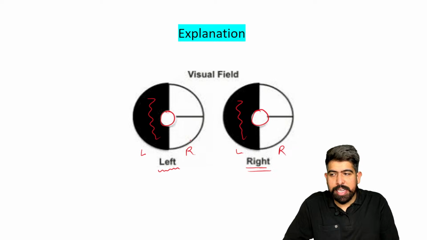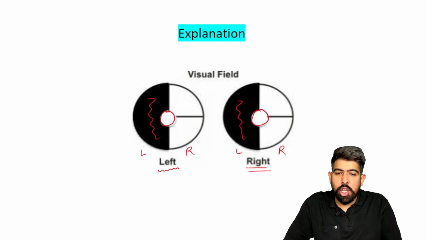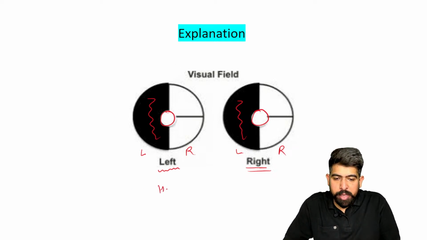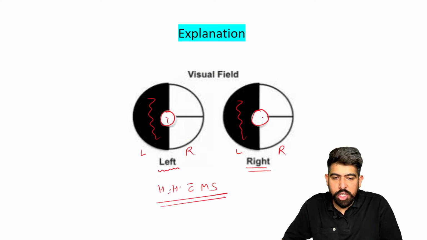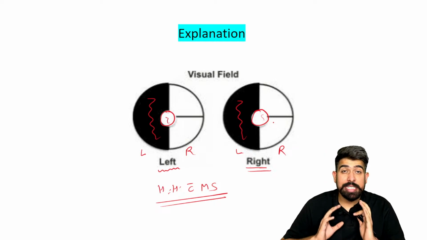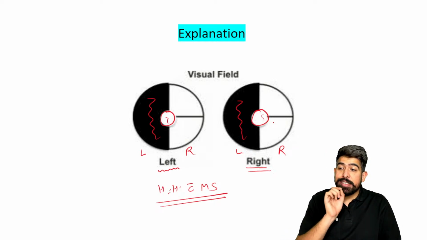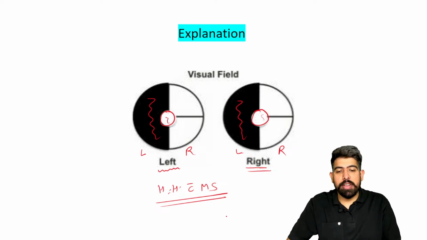Very good, doctors. Very good, right? So this is your homonymous hemianopia with macular sparing, right? The central sparing is your macular sparing. So the central vision will not get affected here. Please understand the thing. The central vision will not be affected here.